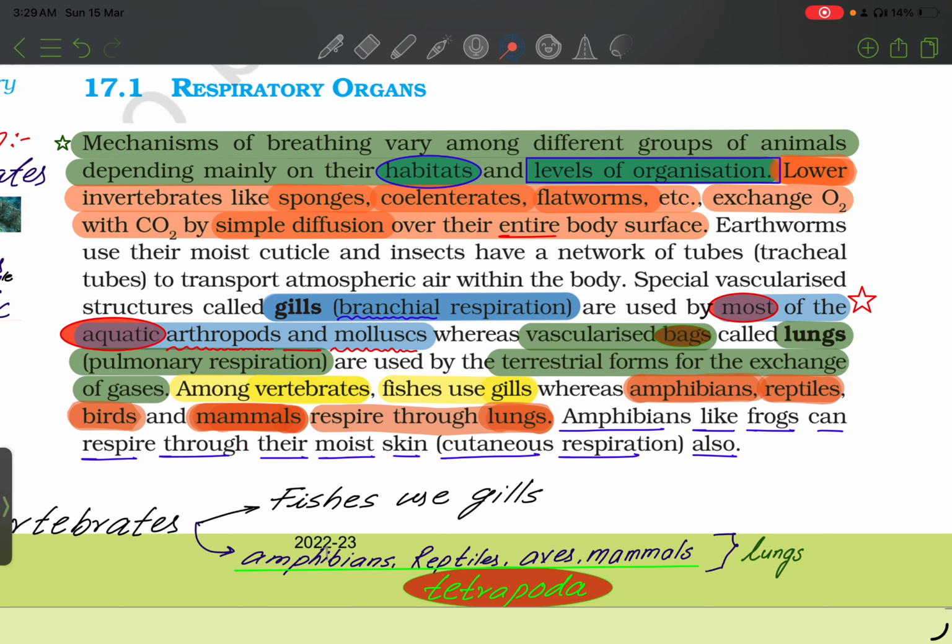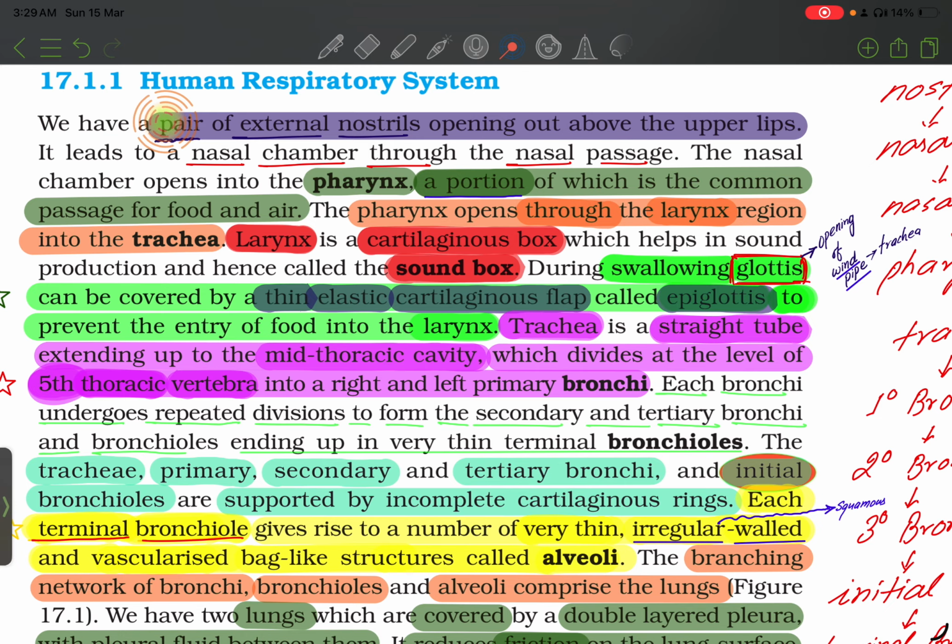Human respiratory system. We have a pair of external nostrils opening out above the upper lips. It leads to a nasal chamber through a nasal passage. The nasal chamber opens into a pharynx, a portion of which is a common passage for food and air. The pharynx opens through the larynx region into the trachea. Larynx is a cartilaginous box which helps in sound production, hence called sound box.